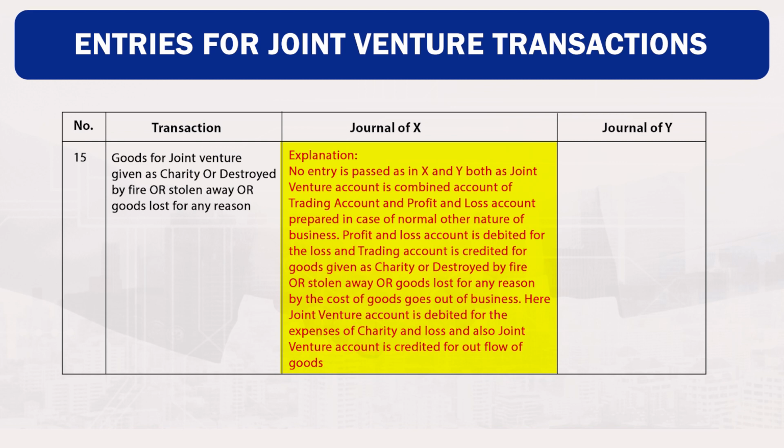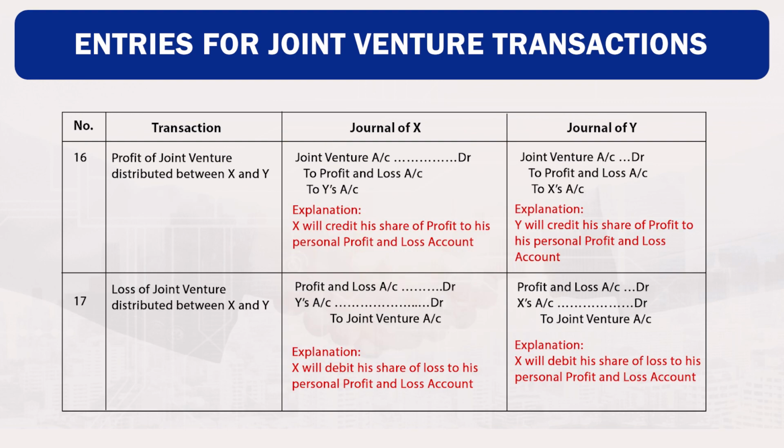Here the joint venture account is debited for the expenses of the charity and loss, and also the joint venture account is credited for outflow of goods. Transaction number 16: profit of the joint venture distributed between X and Y. Joint venture account debited to profit and loss account to Y's account.